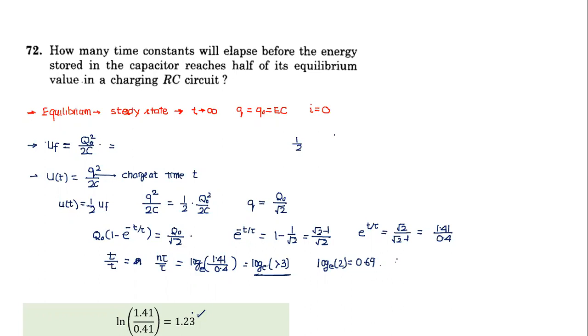Kathy, have you understood this question? Yes, sir. Suppose I change this term to 1/4. Would you be able to solve it now? Yes, sir. What change will take place? Tell me. Sir, the energy at time t will be 1/4 of the final. So here I will substitute 1/4, and the charge becomes Q naught by 2. I can calculate and we can arrive at that value also. I hope you have understood this question properly and you will be able to solve on your own as well. Okay, let's move on to next one.